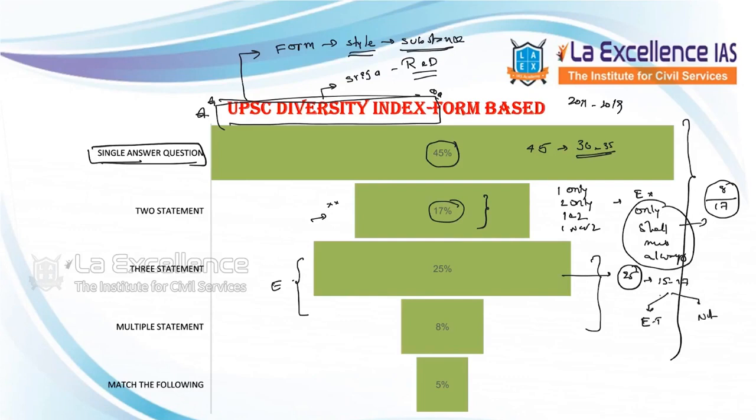What are the questions where it will not be possible? Let us see the options: 1 and 2 only, 2 and 3, 1 and 3, 1, 2, 3. So here, elimination through choices is relatively very limited. Elimination is not possible in this particular case. Then elimination has to happen not through choices, but directly through statements. How will we do it through the statements?